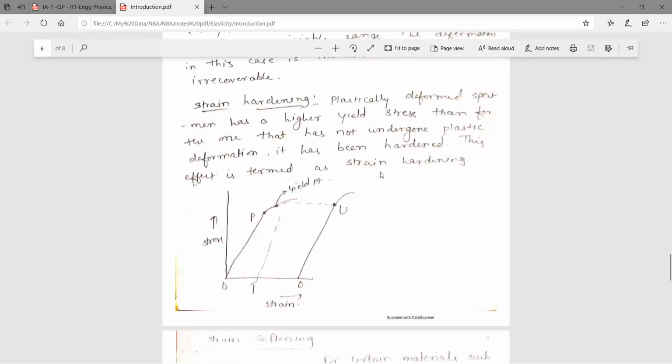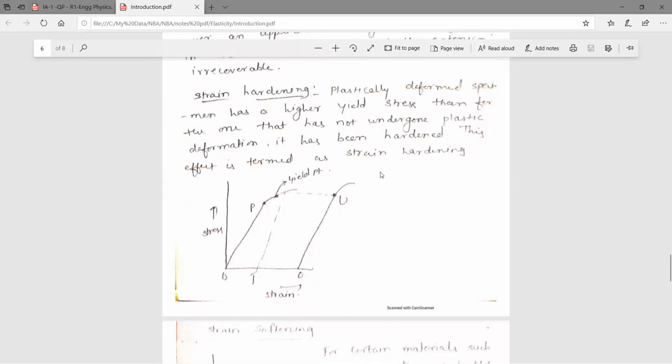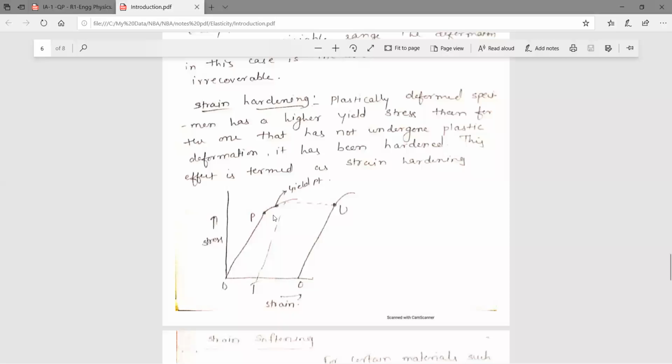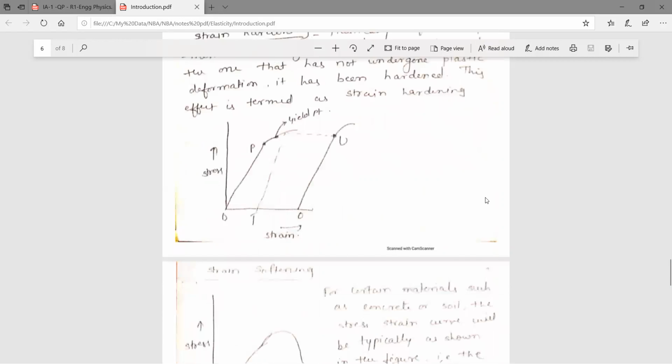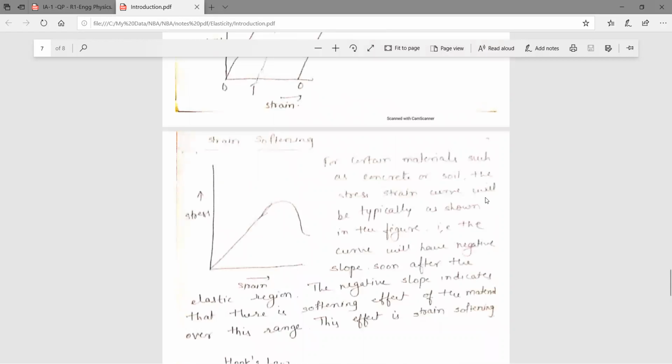It has been hardened. This effect is called strain hardening. Beyond the yield point, the elastic limit is completed, and again if you apply stress there will be an elastic property; that is called strain hardening, and this is strain softening.